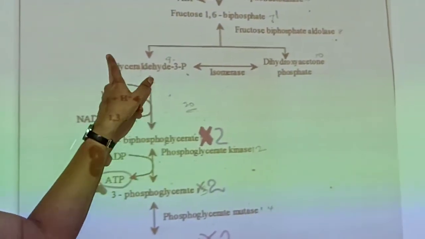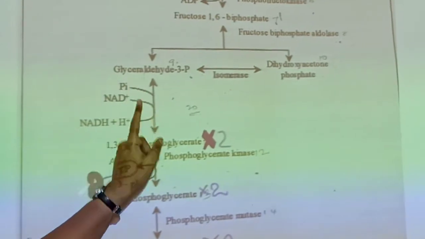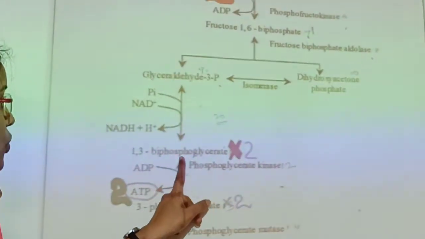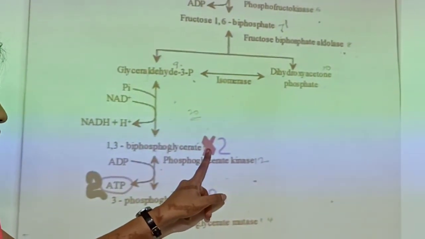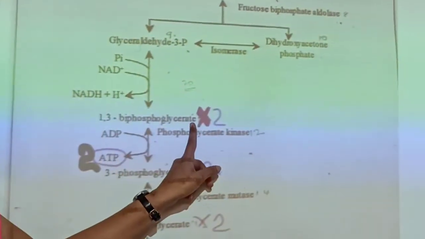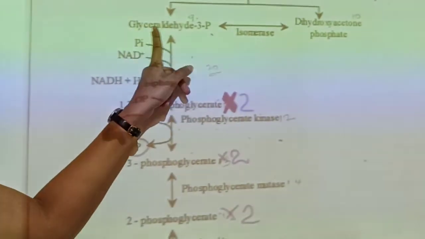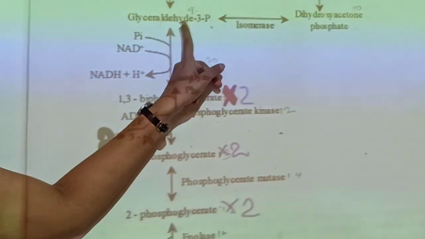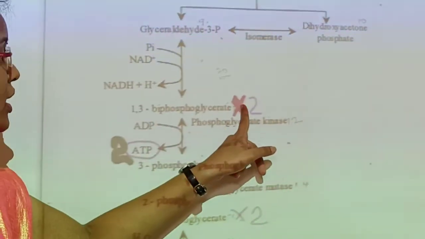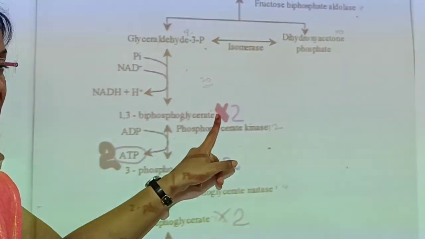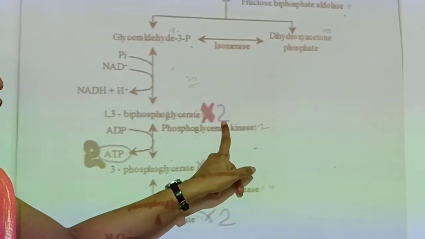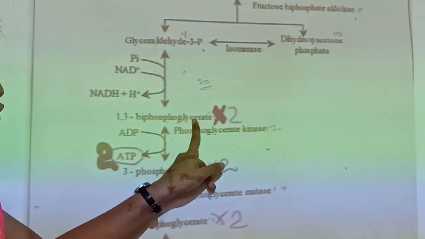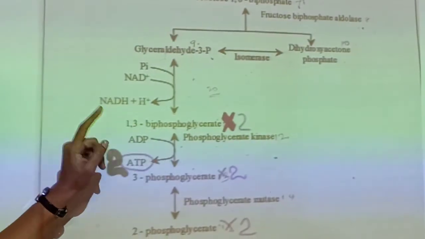The two molecules of glyceraldehyde 3-phosphate will be converted to 1,3 bisphosphoglycerate. Here also you will get two molecules, and hence I mentioned 2 here to represent that there are two molecules.